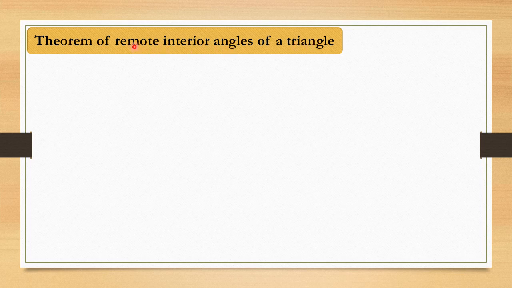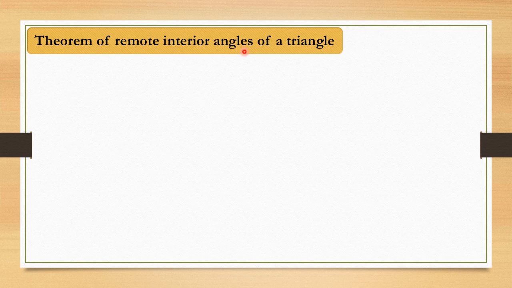Now what is remote? Remote is the opposite of adjacent. I have already told you the meaning of adjacent. Adjacent means the angles which are side by side to each other, touching each other, or neighboring each other. Remote means they are far away from each other, they are not neighboring each other. So remote interior angles. Now interior means what? They are interior in the triangle.